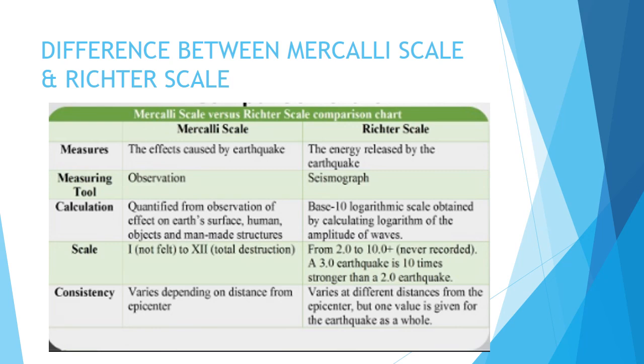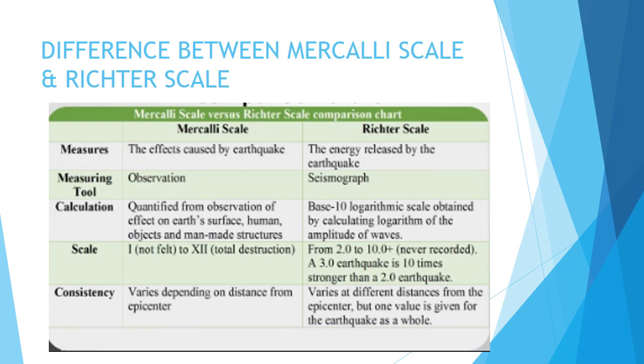And the Richter scale is a base 10 logarithmic scale obtained by calculating the logarithm of the amplitude of waves. So the logarithm of the amplitude of waves is calculated in the Richter scale. The Mercalli scale is from 1 to 12, where 1 means not felt and 12 means total destruction. Whereas the Richter scale, from 2 to 10, is never recorded beyond that, and a 3.0 earthquake is 10 times stronger than a 2.0 earthquake.